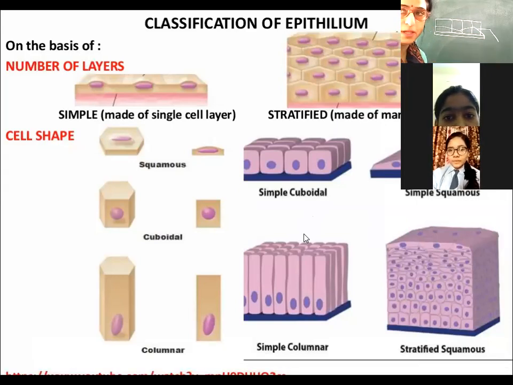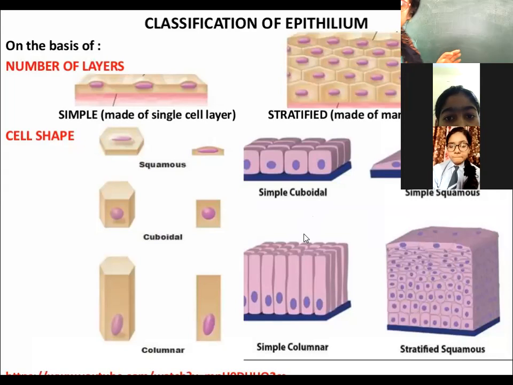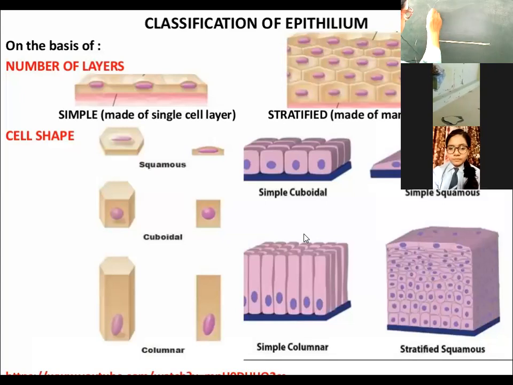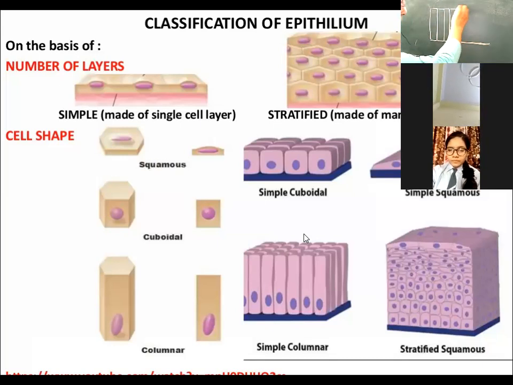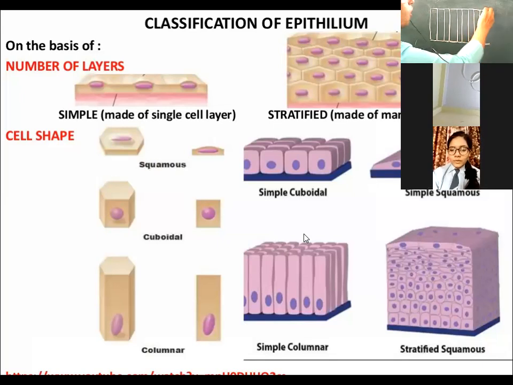That is part of epithelial tissue, and it is known as, can you suggest the name? In cuboidal, the shape of the cells was cube, that is, the cells were present in a cubical structure. But if the cells are present in a columnar structure, the cells are elongated. The cells look like pillars. So it is called columnar. Yeah, it is called columnar epithelia.